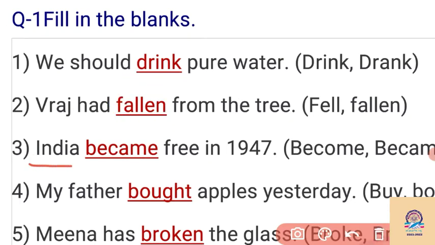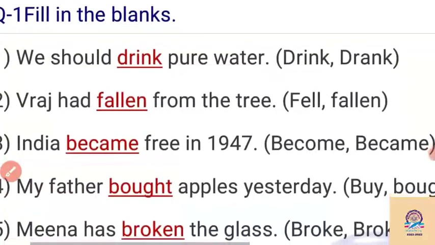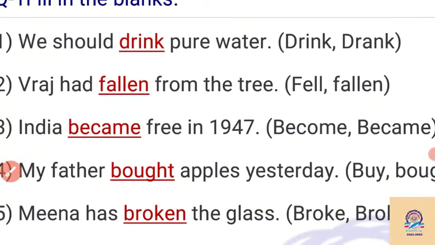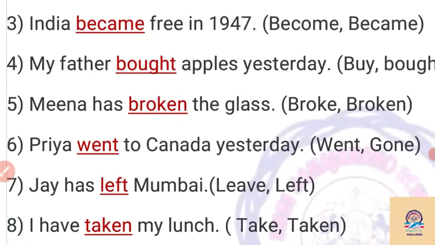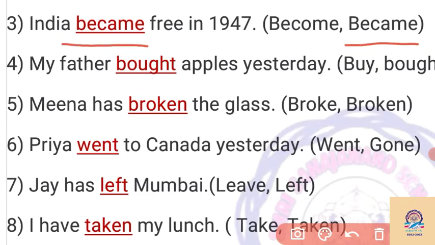Then, India became free in 1947. By seeing the sentence, we can say that it is about the past tense. Became is the past form of the verb, so we have to use the past form became here, by seeing the date mentioned.